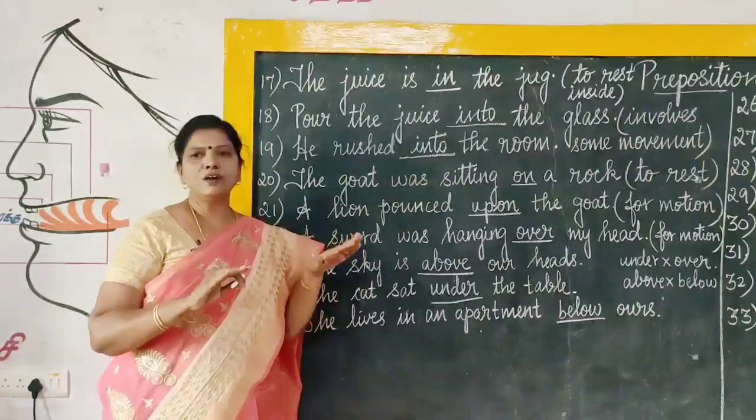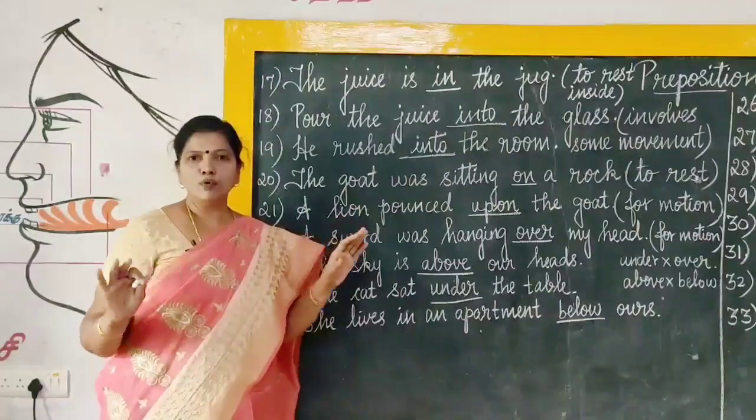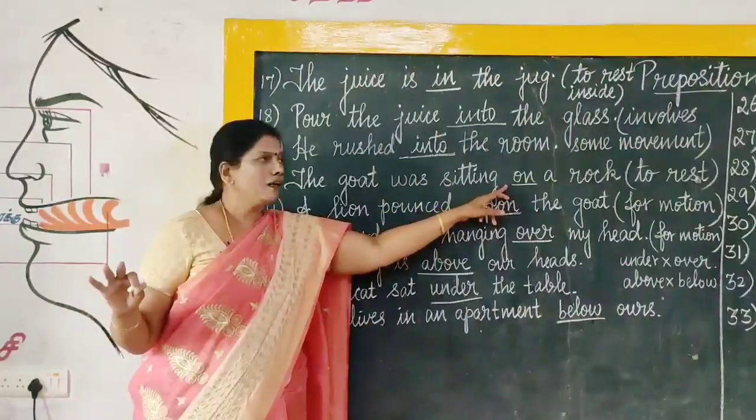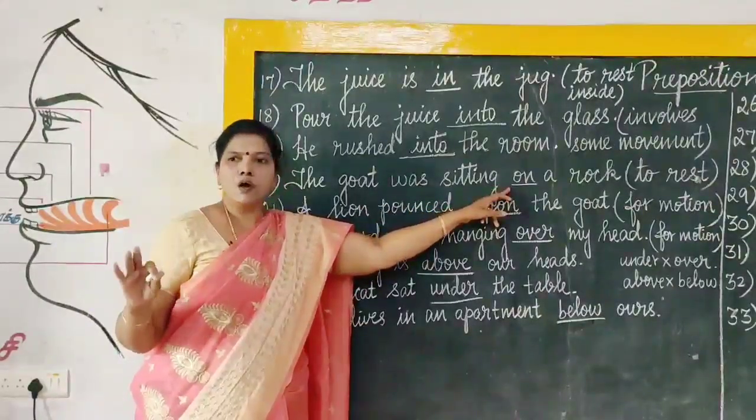So, the goat was sitting on a rock. The goat was simply sitting on a rock. It was not moving. So, there is no movement involved there. No motion is there. That is why you have to use the preposition on.